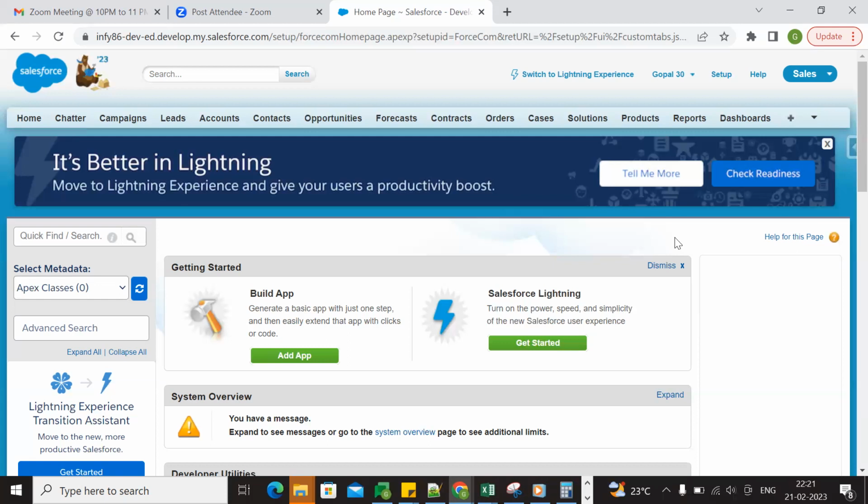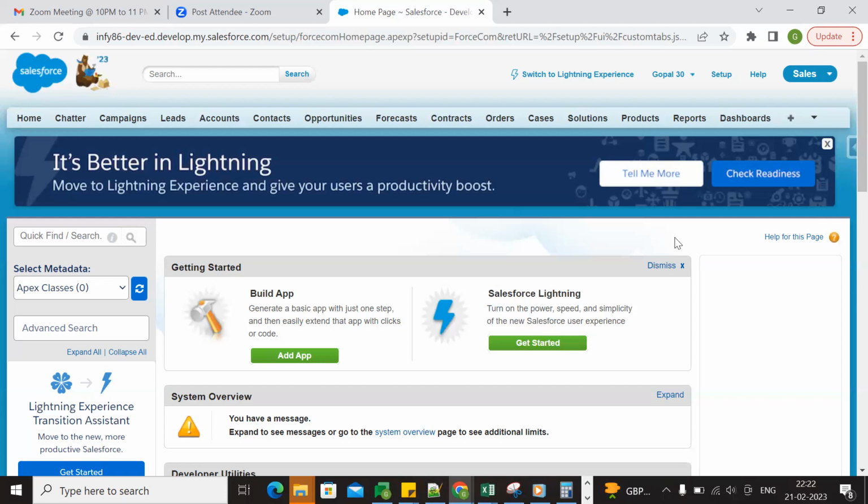Like auto launched flow. So we have two types: schedule-triggered flow, screen flow and auto launched flow. In the auto launched flow, we have record trigger flow, flow without a trigger, and platform event flow. We have a couple of types, right?